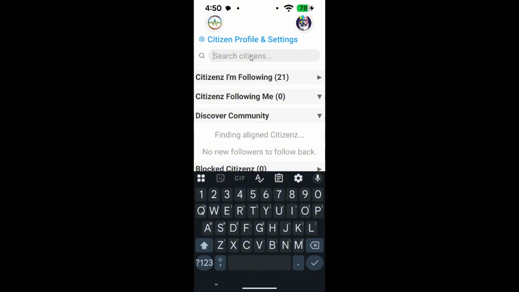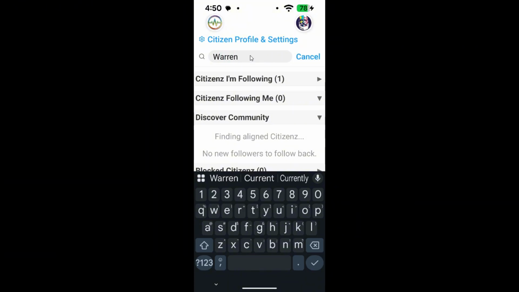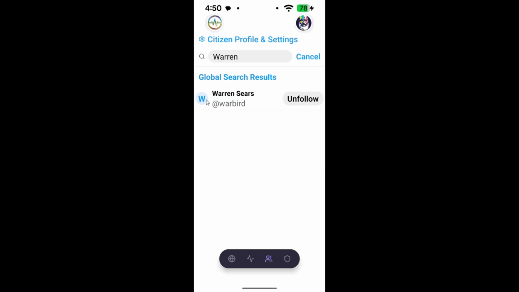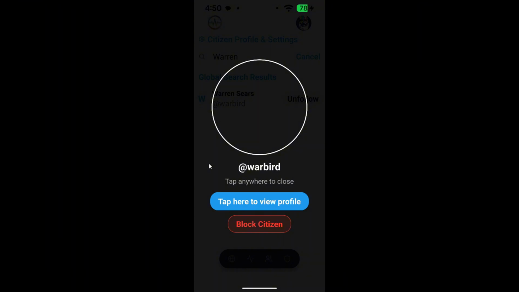Search Citizens. You'll notice a little search bar called Search Citizens. This is an all-purpose search bar. If you type a name here, it will show up if the person is using the app in any of the below sections. Most people use this to find new connections.